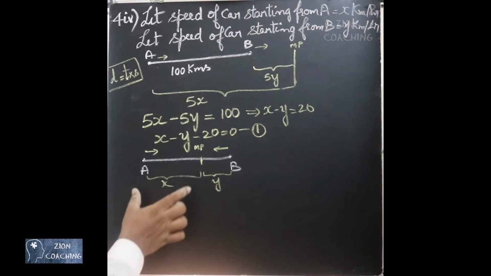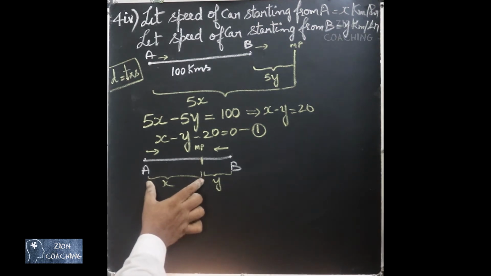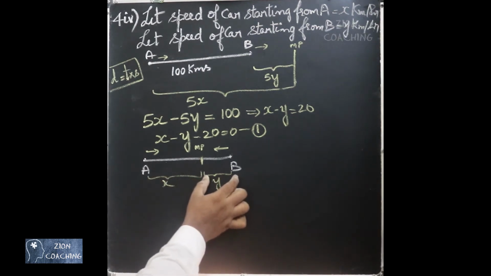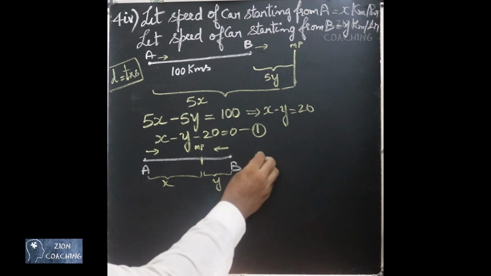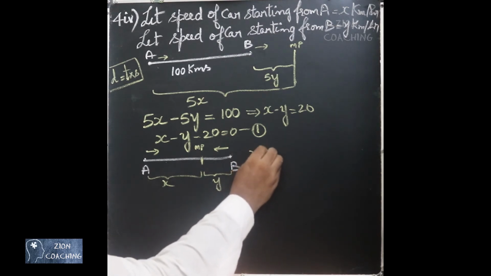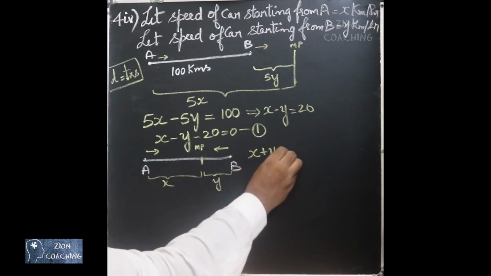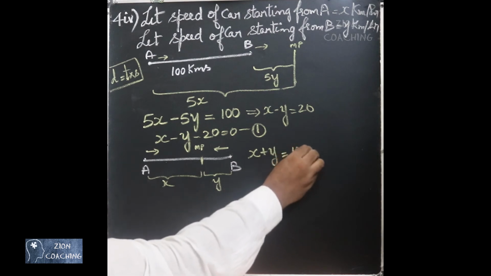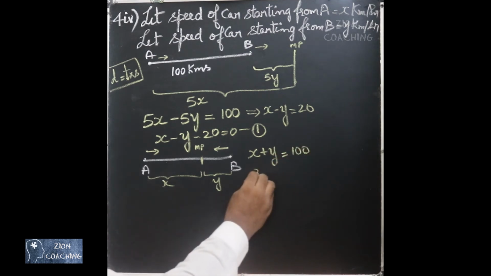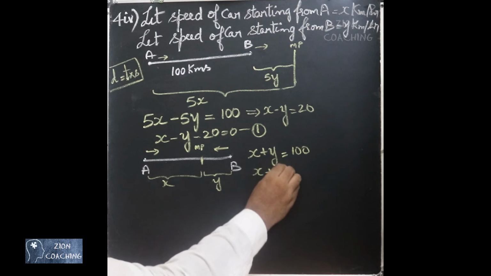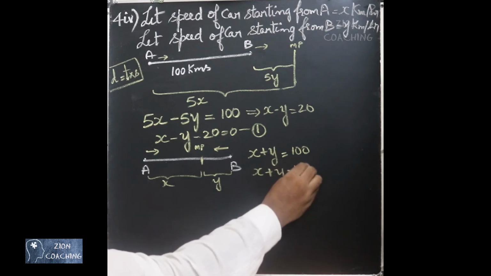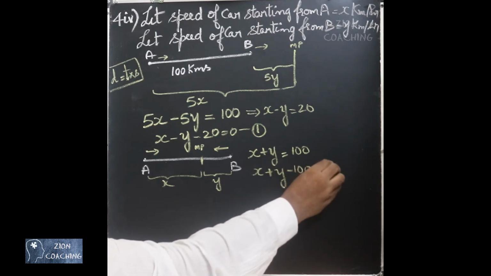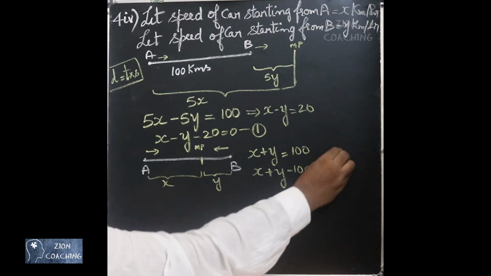Now the total distance travelled is this distance plus this distance. So in this case we are having x plus y, total distance, that is 100. Now we have x plus y minus 100 equal to 0. This is the second equation.